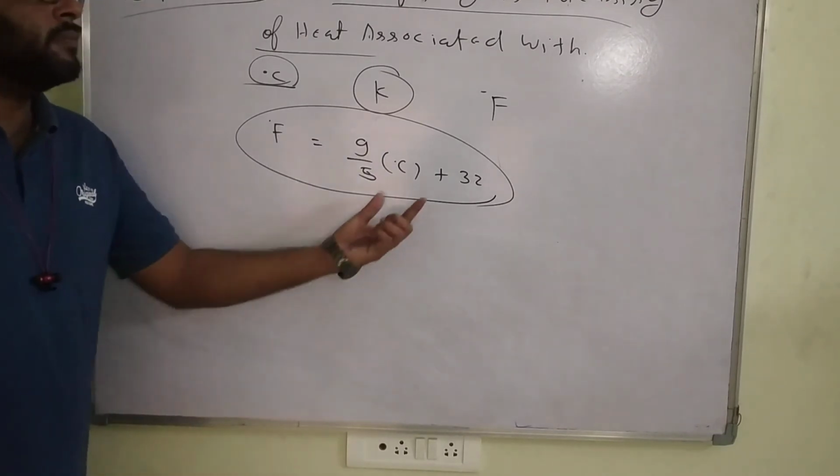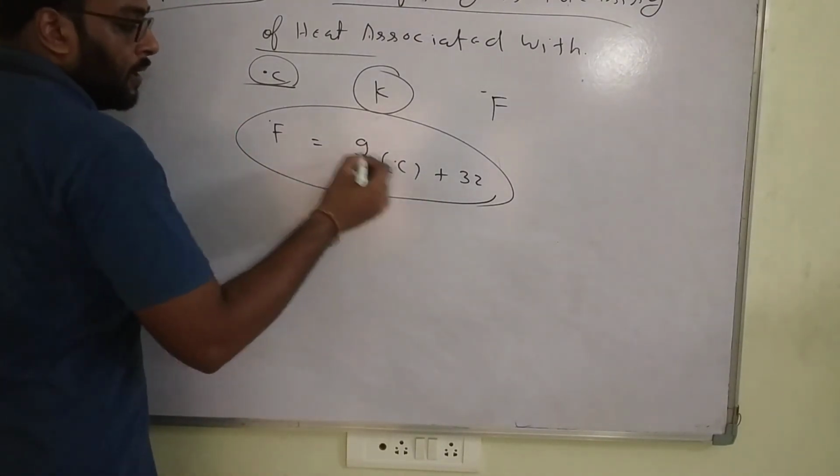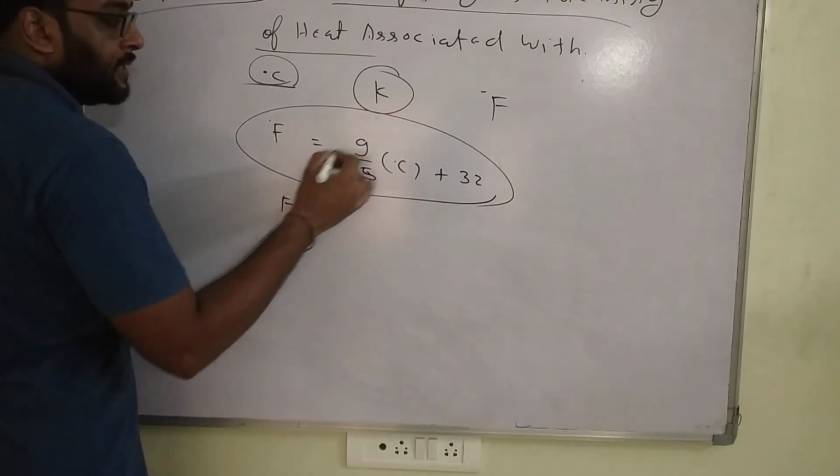Suppose I give the example of 100 degrees Celsius. Convert it into Fahrenheit.